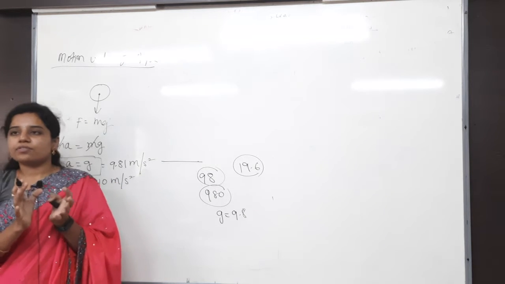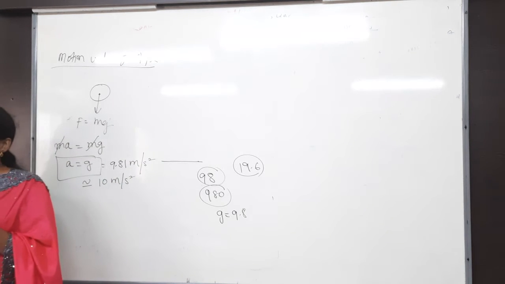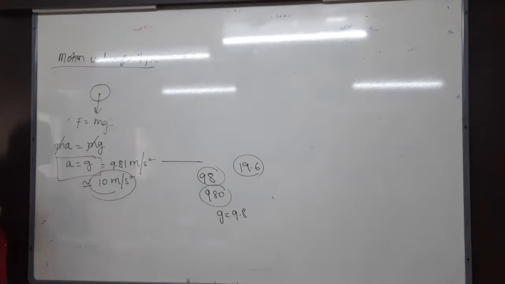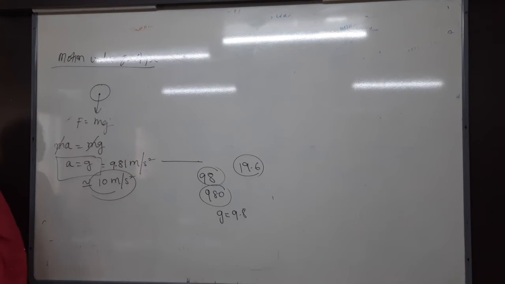If you don't see that kind of values, hundreds or any other numbers, in almost all the problems you just apply g equal to 10 only, and you will get the answer approximately. Choose the option and put the option. Okay, now you understand, right? So that is about the gravity value. The acceleration of a body moving in the vertical direction will be nothing but acceleration due to gravity, g. That is motion under gravity.